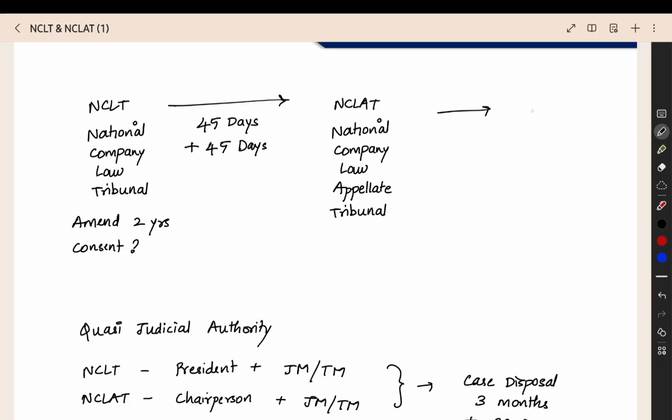So from NCLT, you can go to the Supreme Court. You have an initial time period of 60 days, and then you can get an extra extension of 60 days. This 45 days, 60 days is the discretion of the tribunal or the Supreme Court. If the tribunal thinks that you have a proper reason, only then will they give the extension. If they think that there is no proper reason and you are negligently delaying the case, then they will not give you the extension. So you have to keep that in mind, and you can go there only for a question of law.